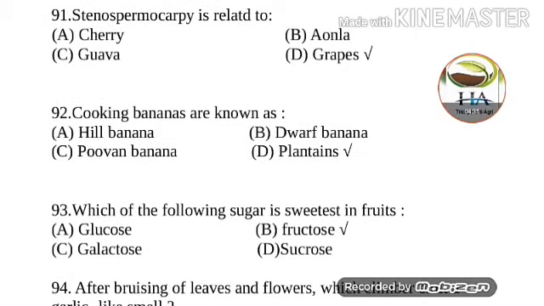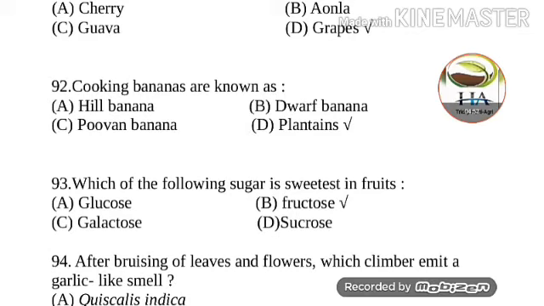Next question is, cooking bananas are known as. Options are hill banana, dwarf banana, Poovan banana, and plantains. So cooking bananas are known as plantains. It was also known as starchy banana.